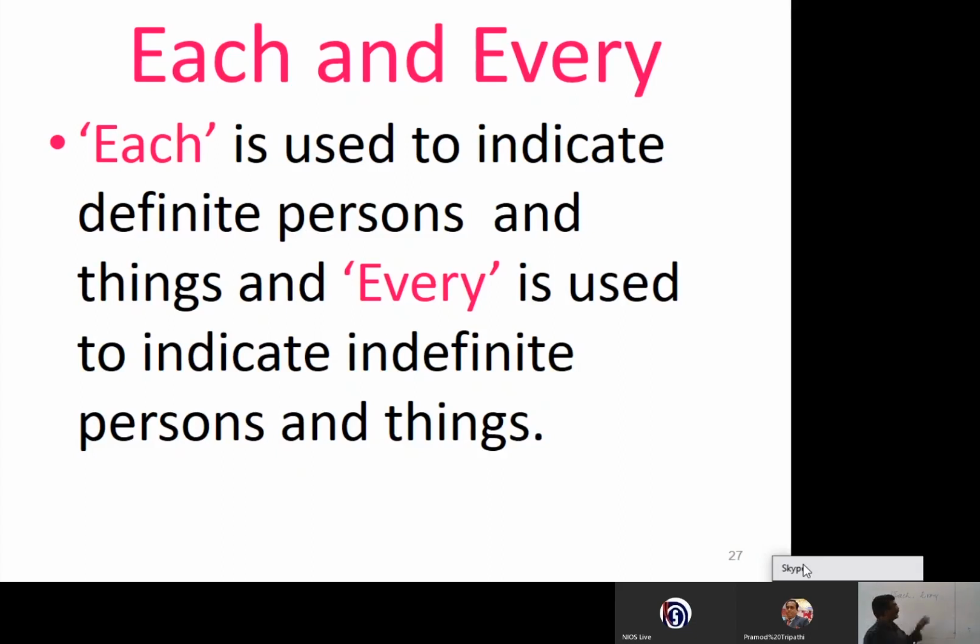And if you use every, it is to indicate indefinite persons or indefinite things. Every one of you must participate in Swachh Bharat Abhiyan. See, each one is for specific and every is for indefinite things.